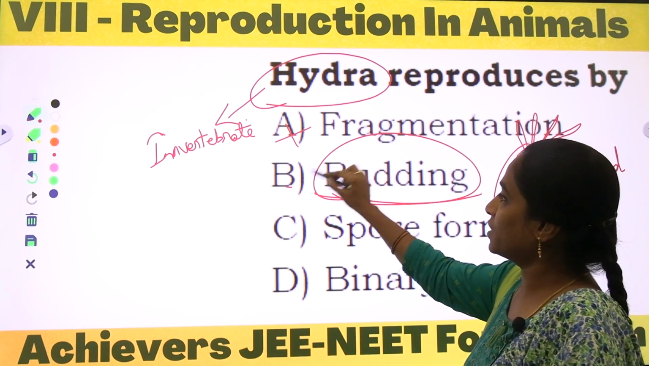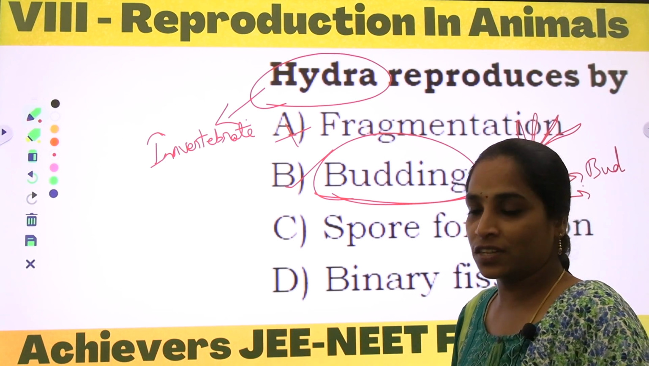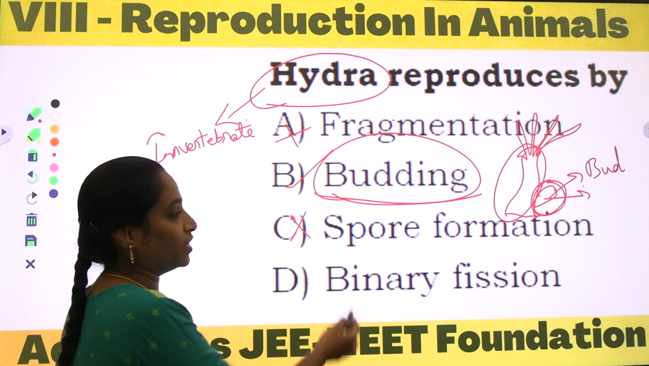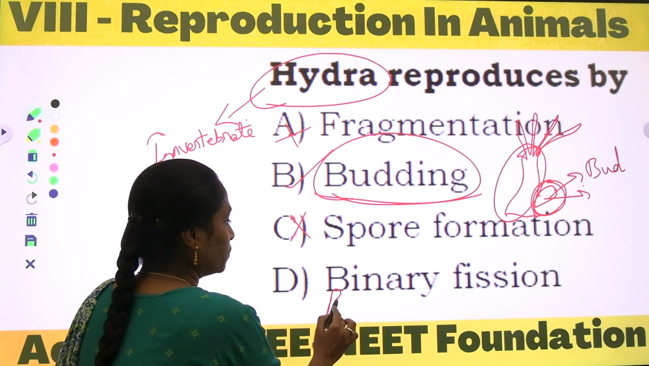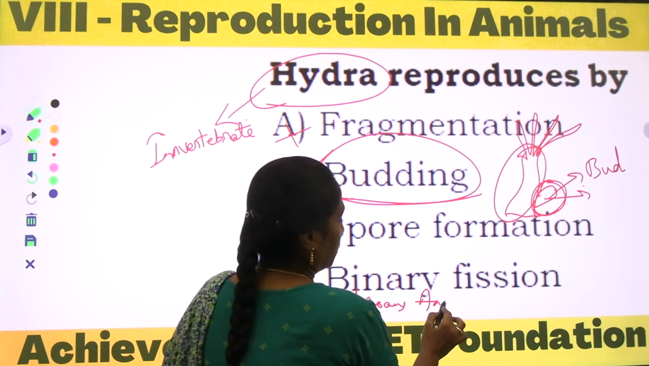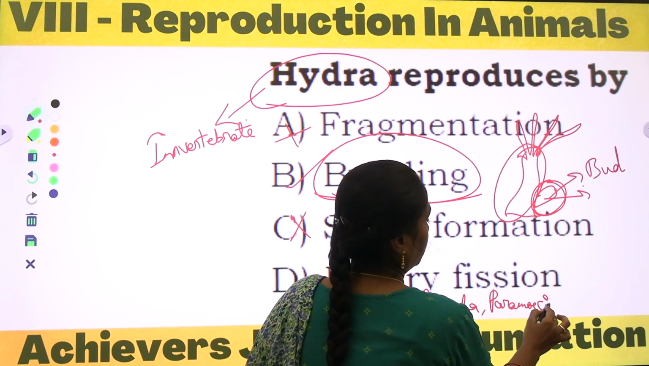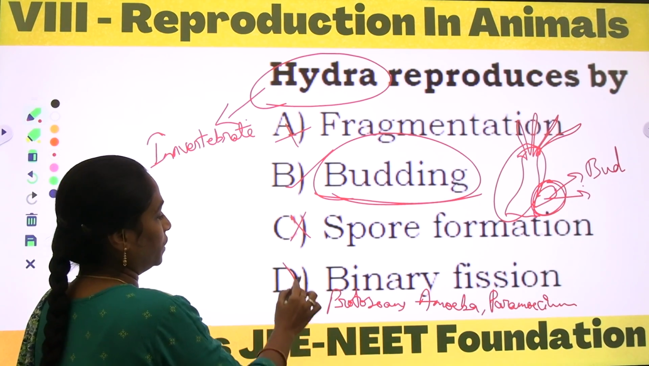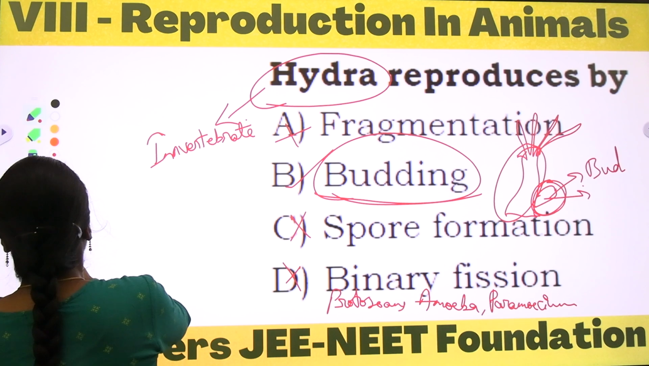And why not these two? This is the correct option. And what is spore formation? Spore formation can be seen only in the sporophytes, nothing but the bread molds, right? So this is the wrong option. And binary fission, as we discussed in the previous questions, can be seen only in some protozoans, for example amoeba and paramecium. So the correct option is budding, and the other options are wrong, right?